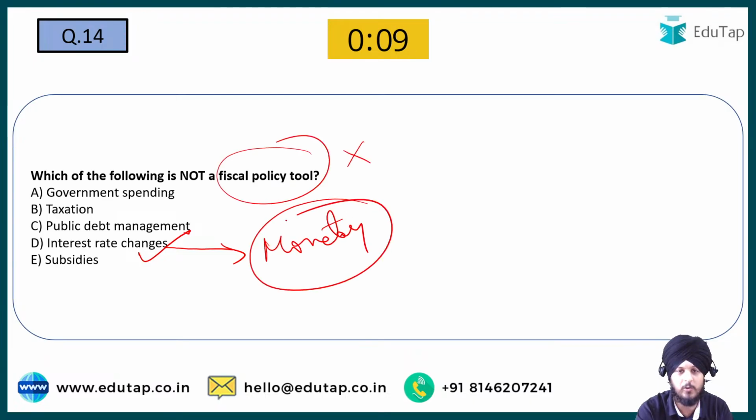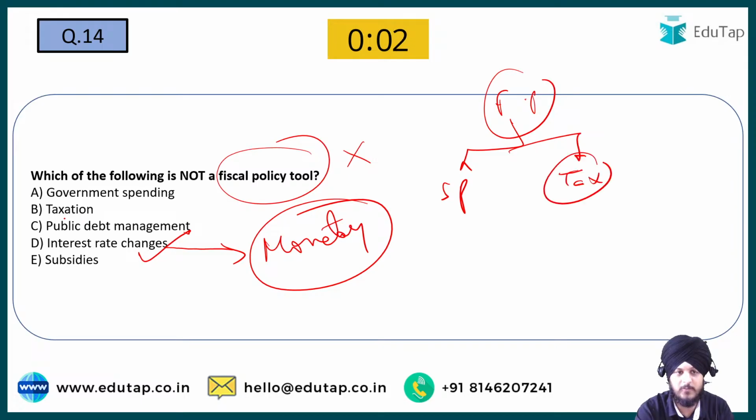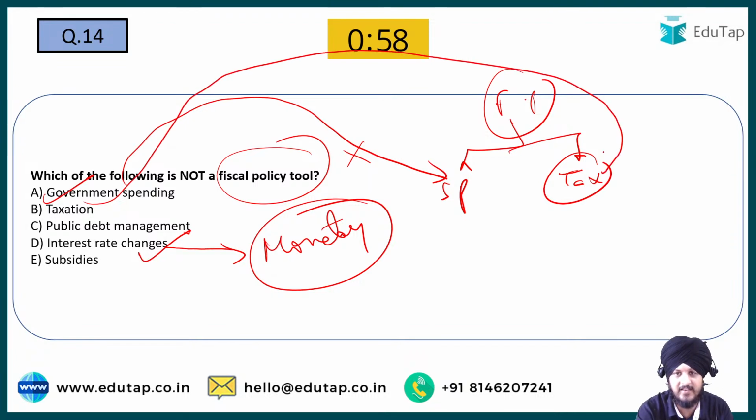We know about fiscal policy tools. Fiscal policy tools include government spending and taxation. Now see, option A is under spending, so it is going to be a fiscal policy tool. B is under taxation, so it is also a fiscal policy tool. Using fiscal policy, the government decides how much it is going to spend and what tax it is going to charge from the people.